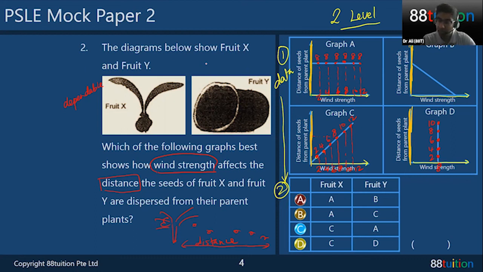Now, in the exam, what do we do? Which one is easier for you? Easier is fruit X. So look at fruit X first. I'm going to highlight fruit X first. There you go. See my green color circling? Let's only look at this and don't look at Y at all. We just zoom in on one. And the teacher and the examiner are already very kind to tell you, I did not do B. I'm just leaving it out because I've already done A,